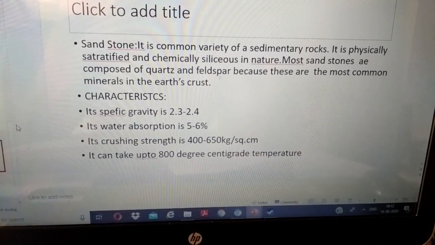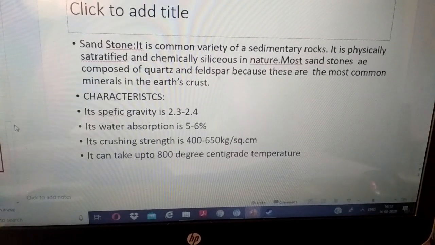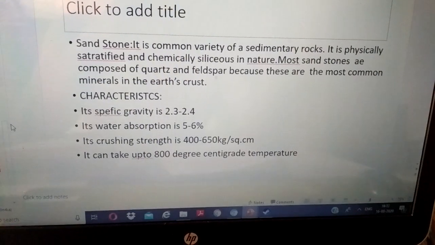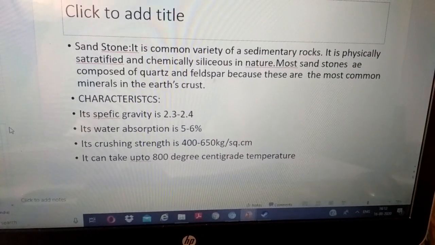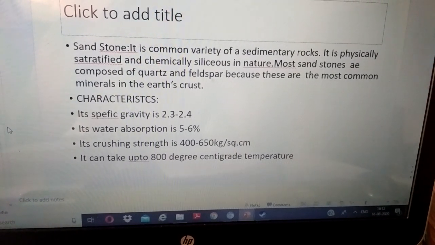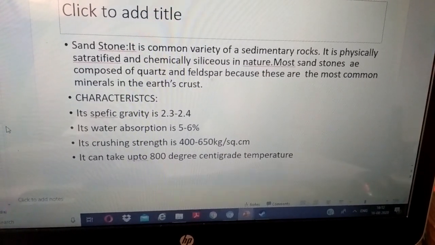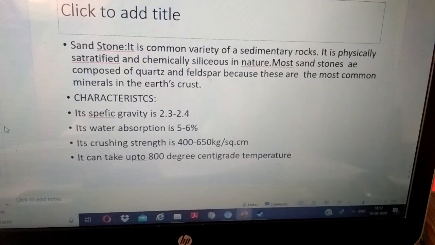Sandstone. It is a common variety of a sedimentary rock. It is physically stratified and chemically siliceous in nature. Most sandstones are composed of quartz and feldspar because these are the most common minerals in the Earth's crust.